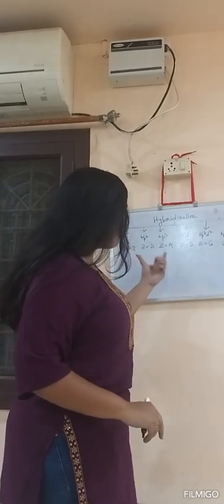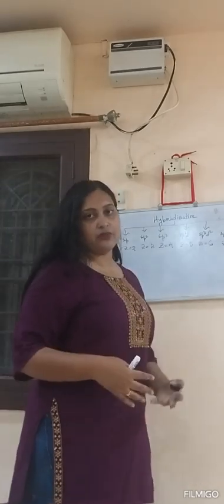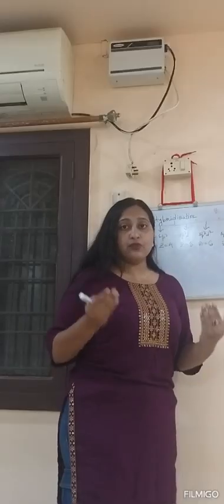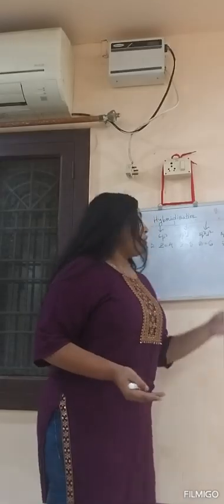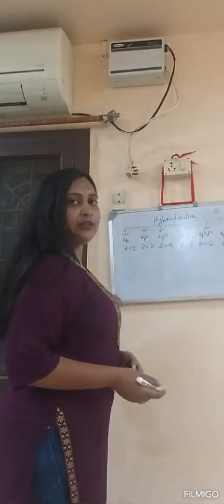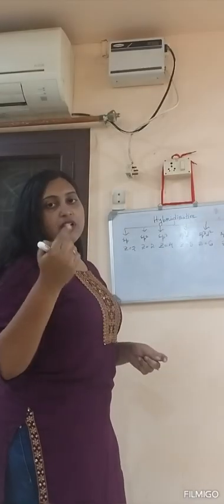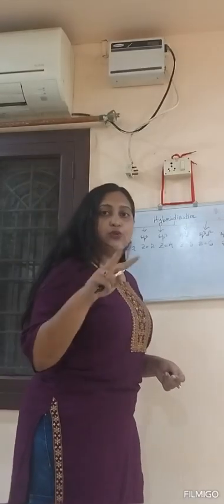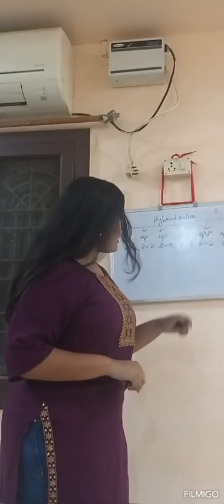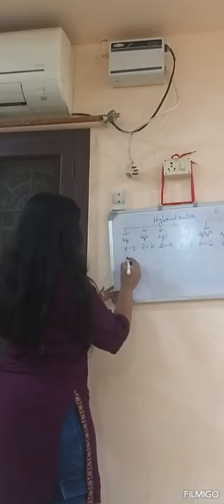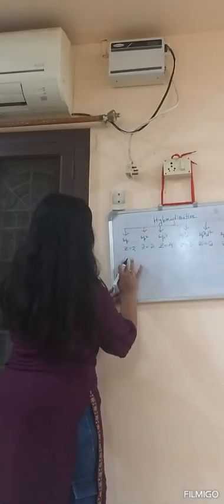Now what will we do with that? What is the need for us? Why are we discussing this? We have to know their geometry. So let us discuss the geometry. When Z equals 2, that means one central atom will be there and 2 side atoms will be there. Which example can we talk about here? We can talk about BeCl2.